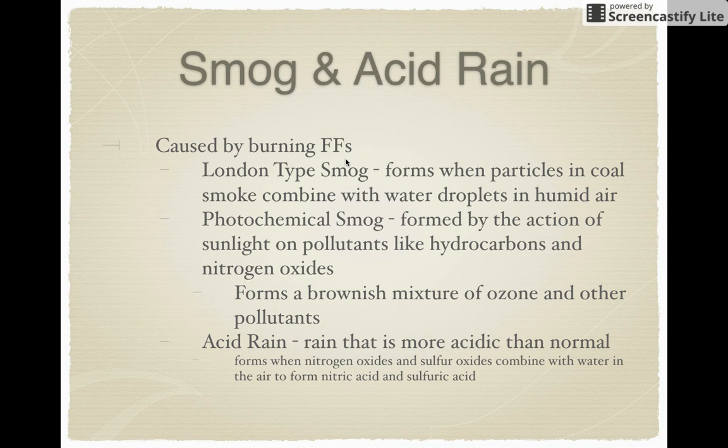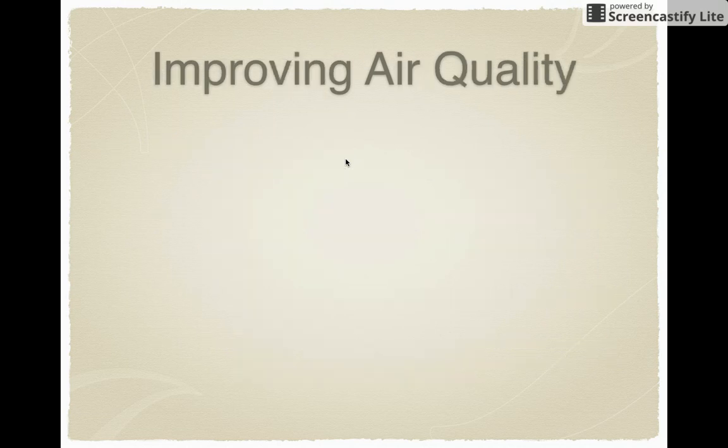So, smog and acid rain. This is a side effect of burning fossil fuels. There's two types of smog, London type and photochemical. London type forms when particles in coal smoke combine with water droplets in humid air. Photochemical smog is formed by the action of sunlight on pollutants like hydrocarbons and nitrogen oxides. It forms a brownish mixture of ozone and other pollutants. And acid rain is rain that is more acidic than normal.